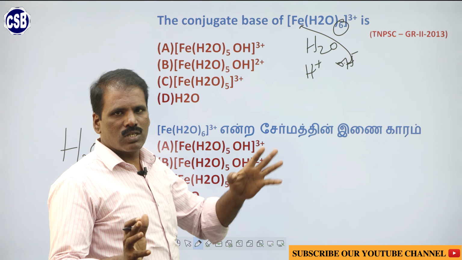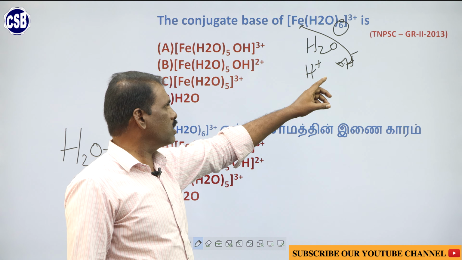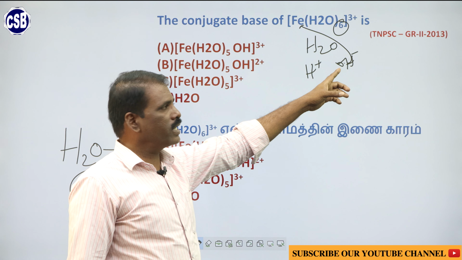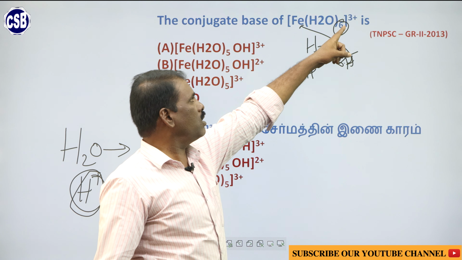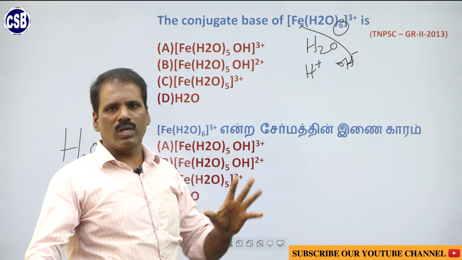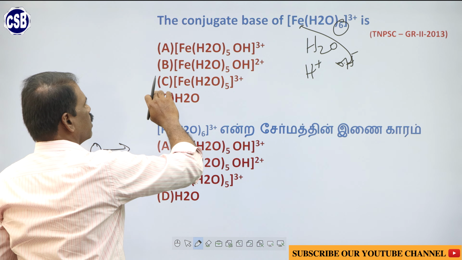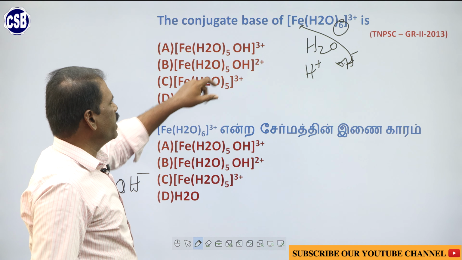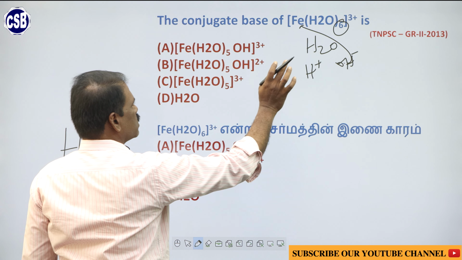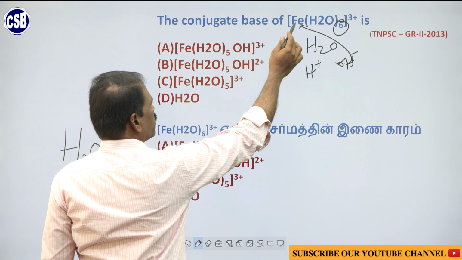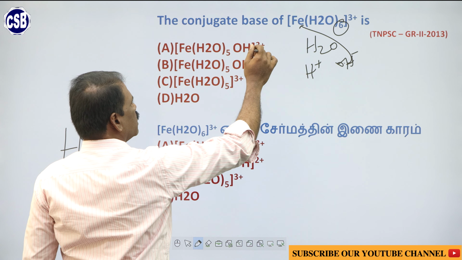Here it is a coordination compound in which iron is the central metal atom, it accepts a pair of electrons, that means from OH minus. The charge of the OH minus will not alter the charge of the entire molecule. So that OH minus will add to the Fe. So the answer is Fe(H2O)5, because one water molecule goes away and decomposes into H plus and OH minus. This OH minus combines with the Fe, all are correct. So the charge remains constant, it will not change.